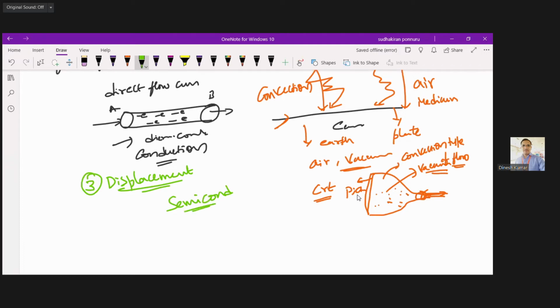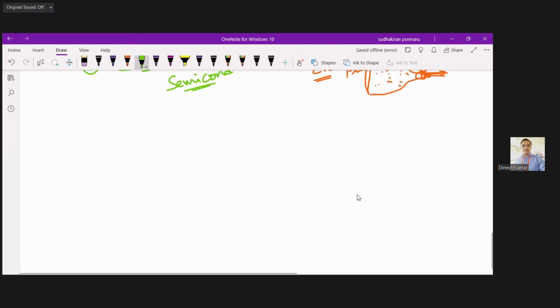In any semiconducting material, the flow of current is done by using diffusion, that is, by using electrons and holes, plus and minus, so they are going to have one depletion layer. You people are very much familiar with this concept.